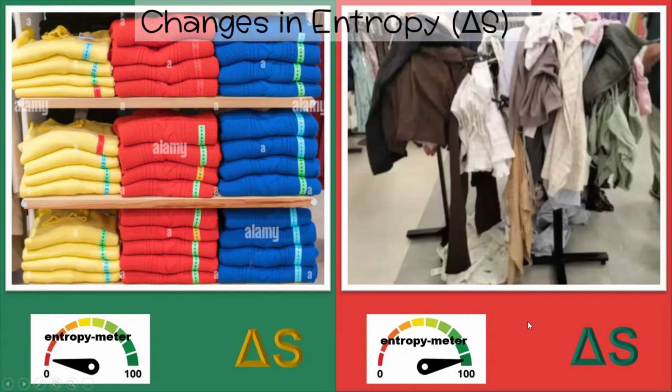If entropy is increasing, which it is here, they're very disorganized, then it's positive. But if entropy is decreasing, so that means it's more orderly, going against spontaneity, then it's negative. These did not stack themselves and fall like that on the shelf. Someone spent a lot of time making that happen.